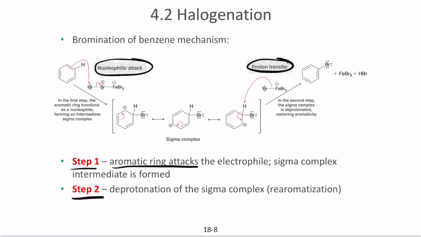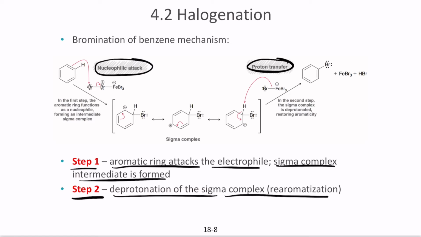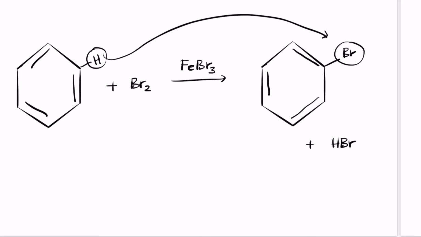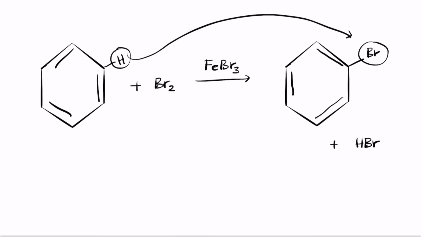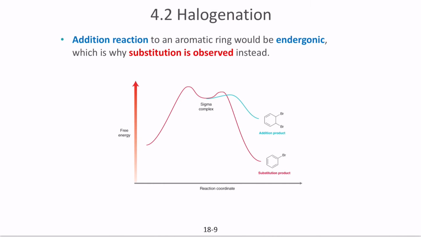Step 1 is the aromatic ring attacking the electrophile and the formation of the sigma complex. Step 2 is the deprotonation of the sigma complex, which undergoes rearomatization. Once you rearomatize, it becomes the benzene ring again, and it has undergone bromination.